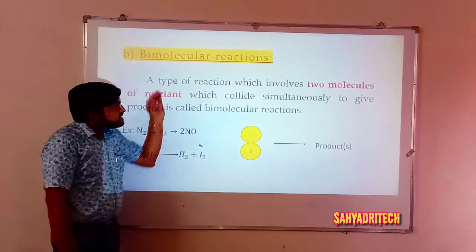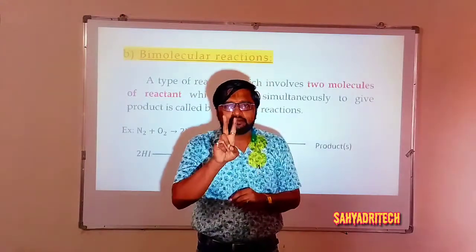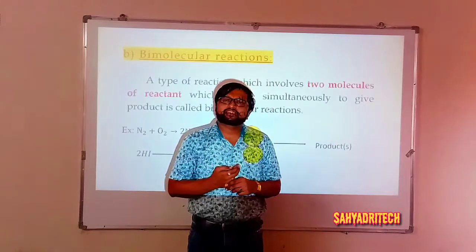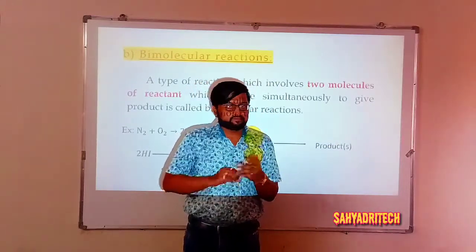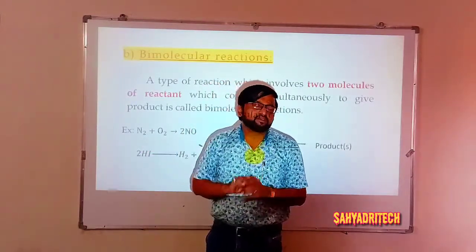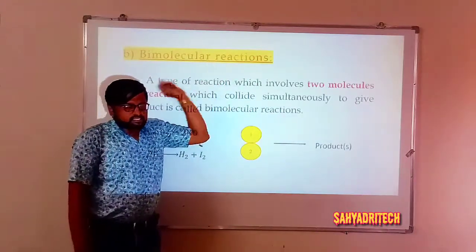It means in bimolecular reactions, the necessary thing is there will be 2 moles of reactant species, which may be identical or different. We have particular examples for those. Well, so that is regarding bimolecular reactions.